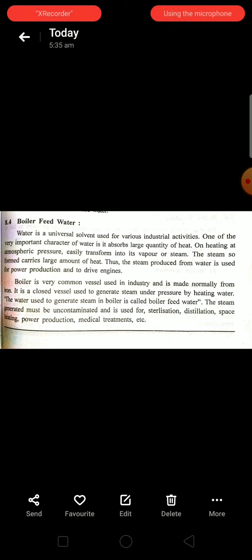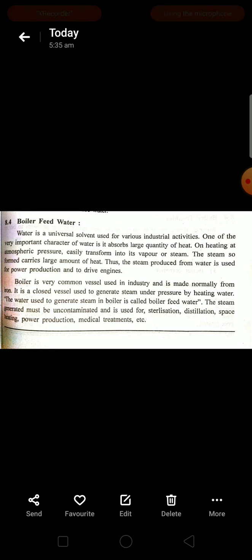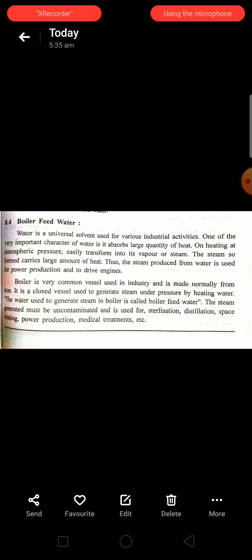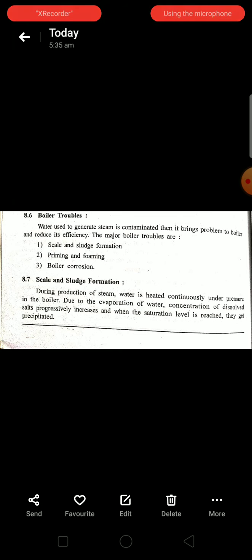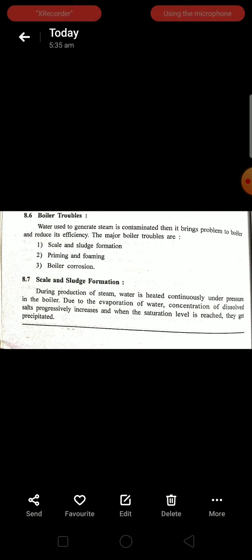The steam which is generated by the boiler is used for sterilization, distillation, space heating, power production and medical treatments, etc. These are the advantages of the boiler feed water. Next one is boiler troubles. As I already said, if the boiler water contains impurities, it causes trouble to the boiler.